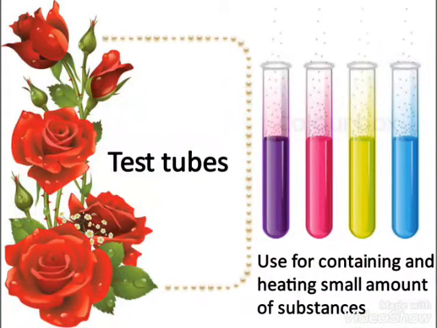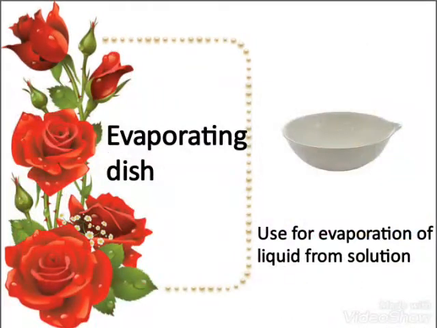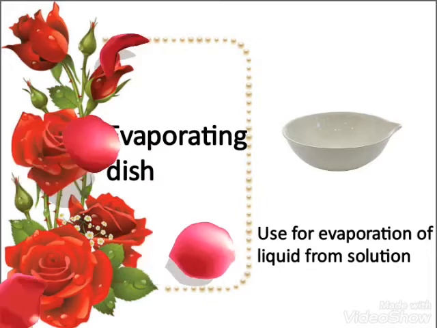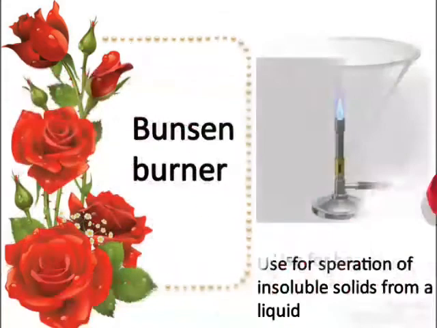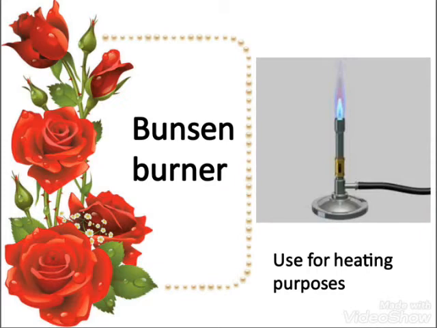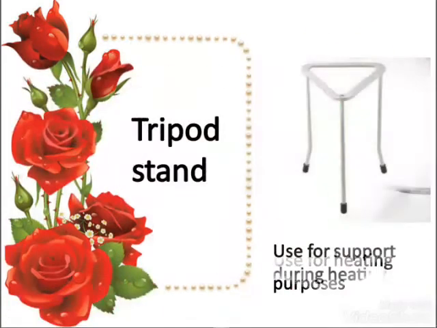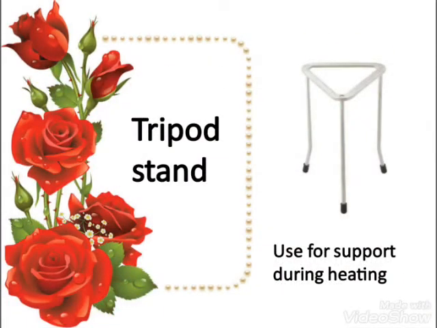Test tube. It is used for containing and heating small amount of substances. Evaporating dish. It is used for evaporation of liquid from a solution. Filter funnel. It is used for the separation of insoluble solids from a liquid with the help of filter paper. Bunsen burner, it is used for heating purposes. Tripod stand, it supports the apparatus during the process of heating.